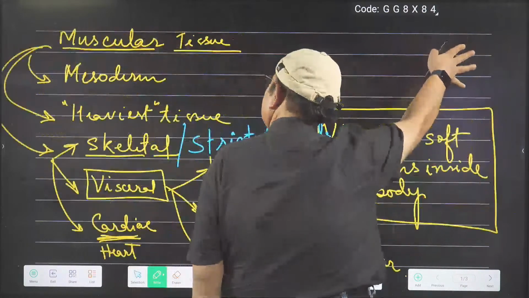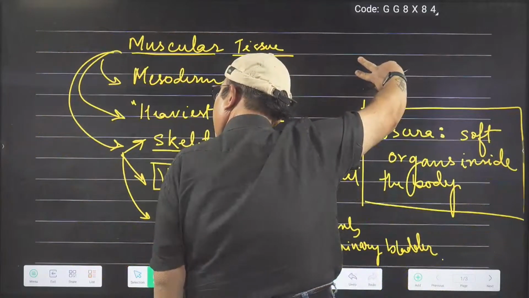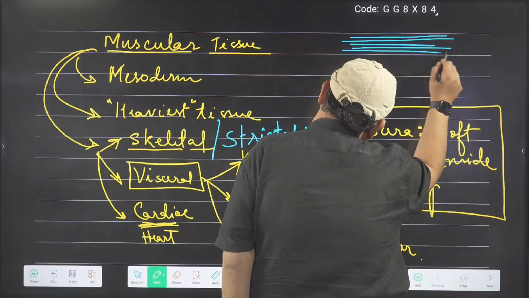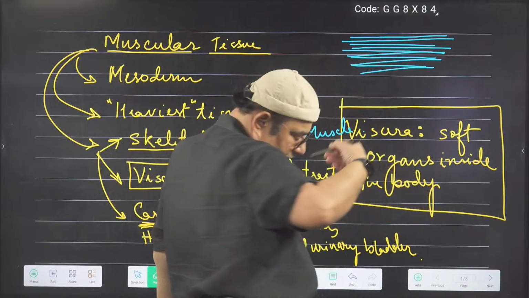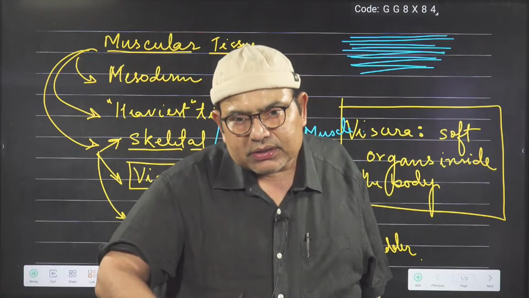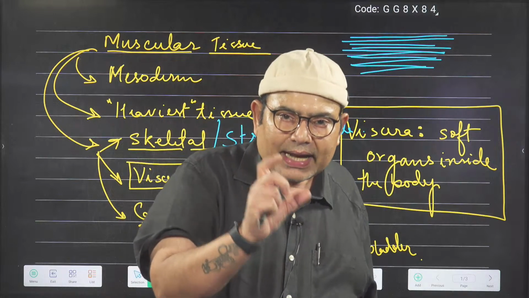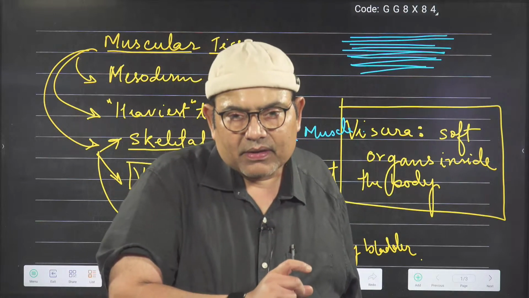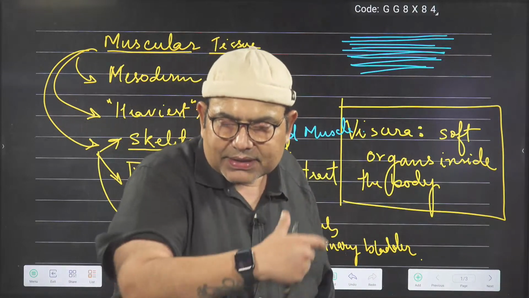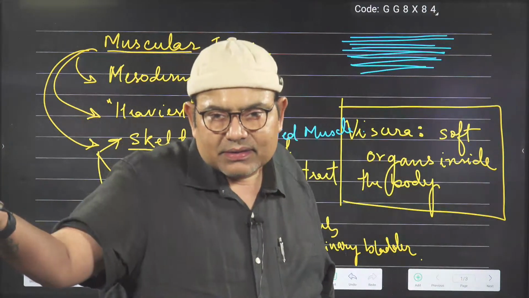So these are stripes. We have striped garments, right? Clothes, a shirt with lines on it, what do we call it? Stripes. It is a striped shirt. Now the Latin word is striated. Stria means stripes. And the muscle, the alternate name of skeletal muscle, is striated muscle.